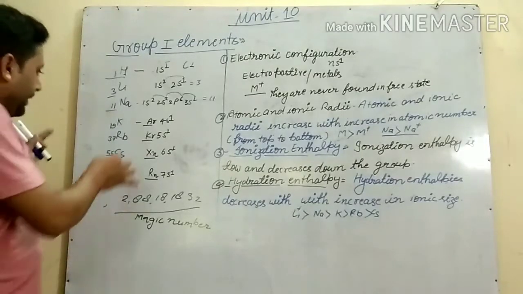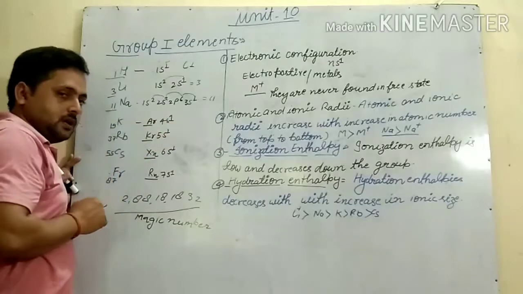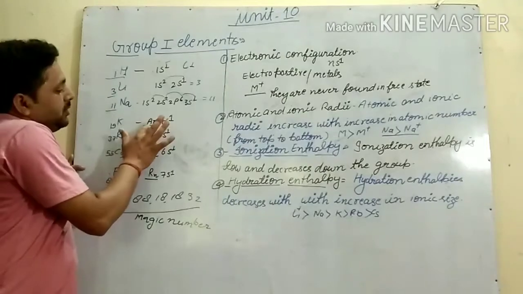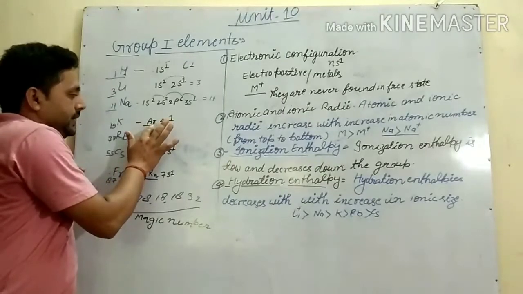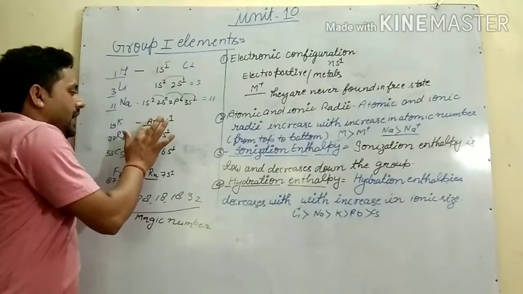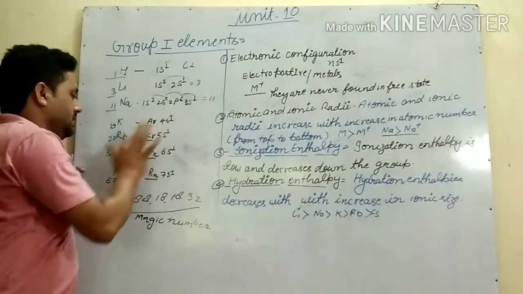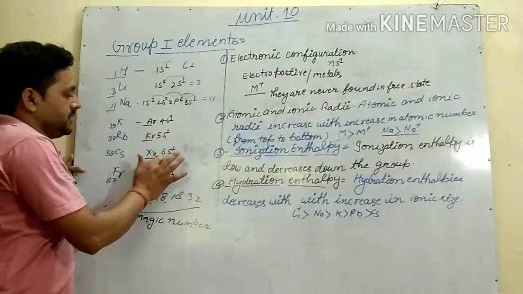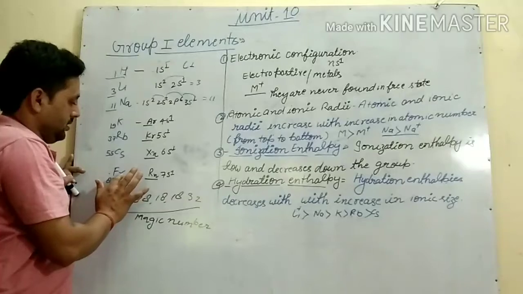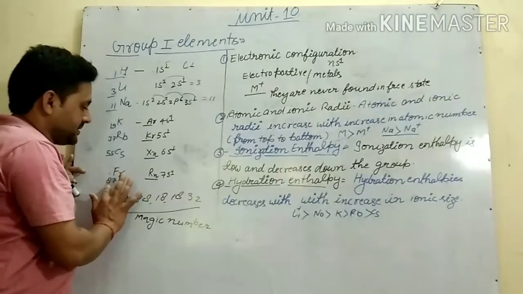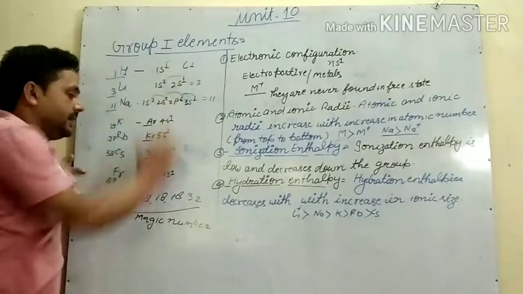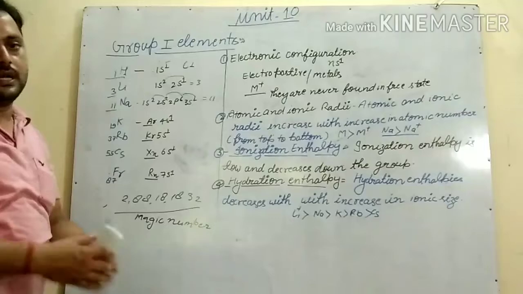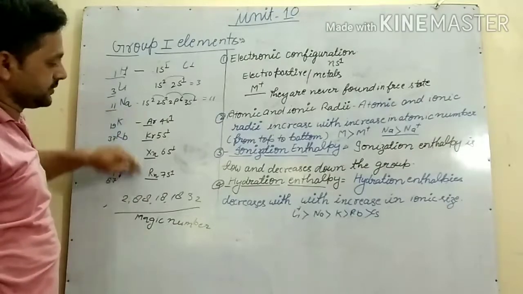So we can use the noble gas. The atomic number of potassium is 19 and the noble gas argon has atomic number 18, so I will write argon plus 4s1. For rubidium, krypton plus 5s1. For cesium, xenon plus 6s1. For francium, radon plus 7s1. So like this we can write the electronic configuration. We need not write it in detail; writing it this way is also correct.